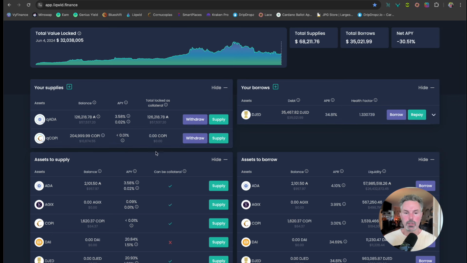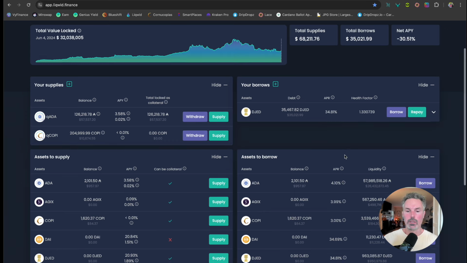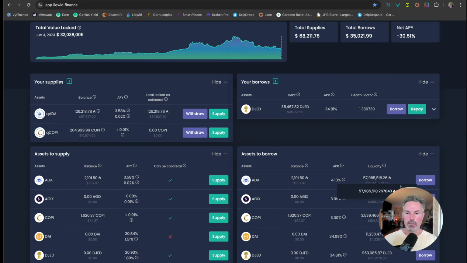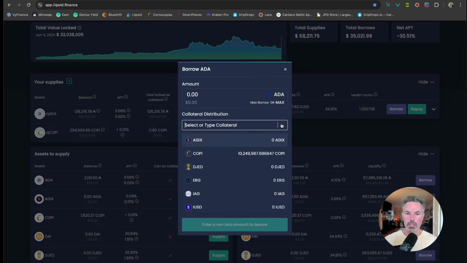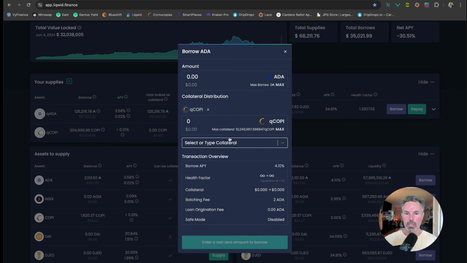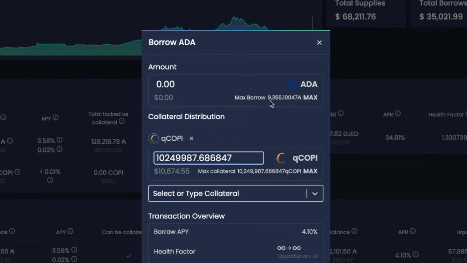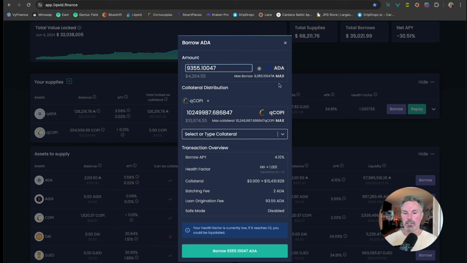And so what we're going to do is initiate and go through some actualities that can happen here, and we're going to move through and show you in real time. So I'm going to look to borrow ADA. My collateral is going to be COPI. I'm going to say that I want to supply the max amount of COPI. And so the max borrow against that COPI would be 9,000. If I click max, right?